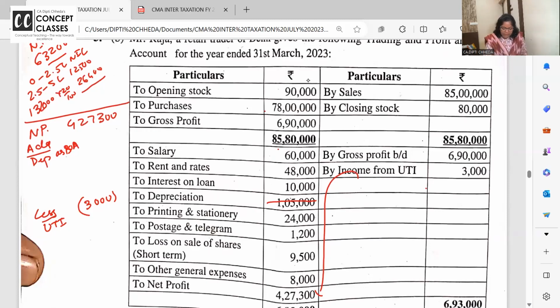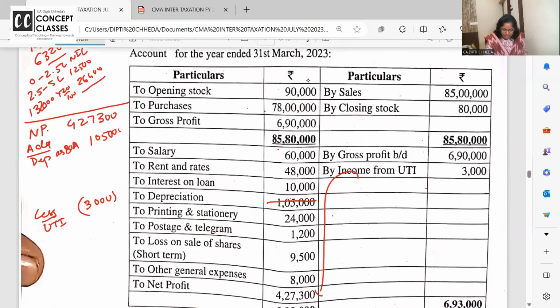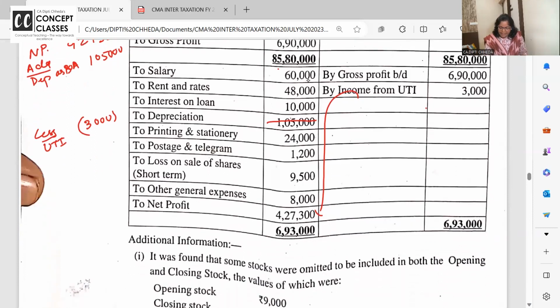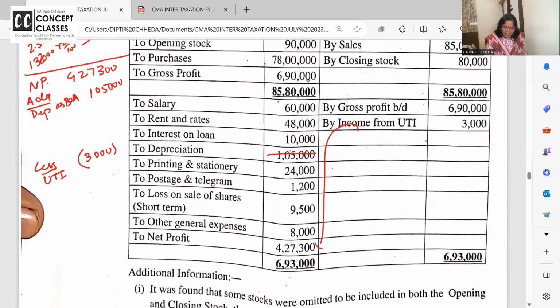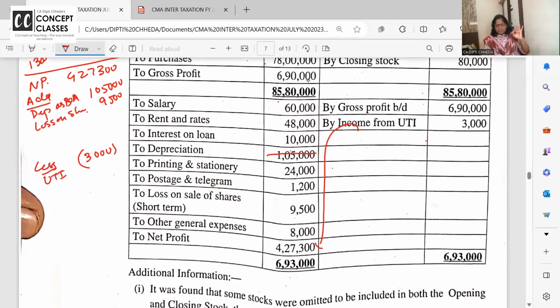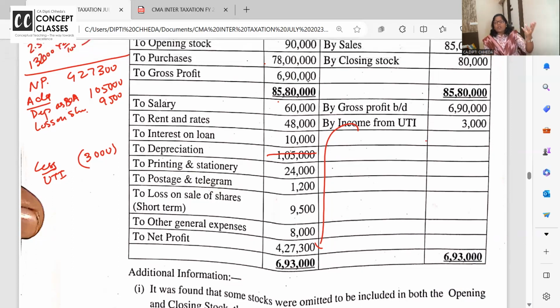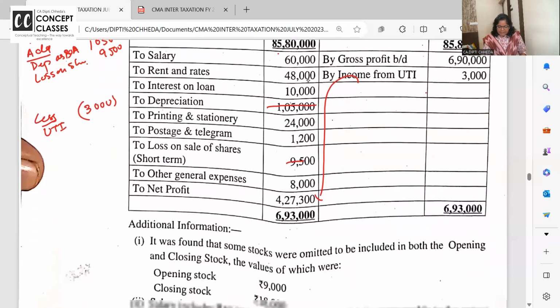Add back how much? 1,05,000. Printing and stationery allowed, postage allowed. Loss on sale of shares, where will it be taxed? In other source. So add it back here. It's not a business loss, so if you scratch it, what will the profit do? It will increase. Add back expenses which are disallowed because this loss is taxable under capital gain. Other general expenses are allowed.